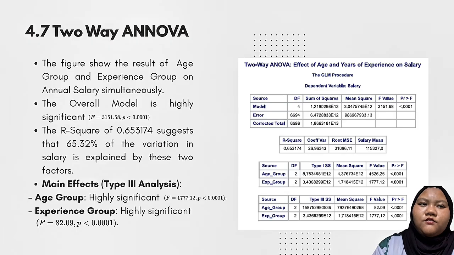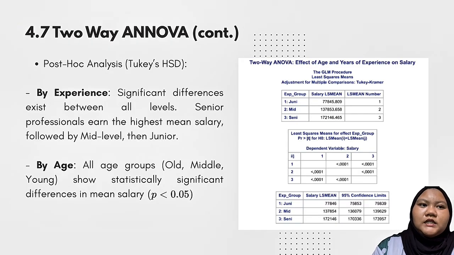Now, if we look at the individual factors, what we call the main effects, we see that both variables are powerful predictors on their own. First, age group shows an F value of 1777.12, and secondly, experience group shows an F value of 82.09, which both have P values below our alpha of 0.05, which means we officially reject our null hypothesis.